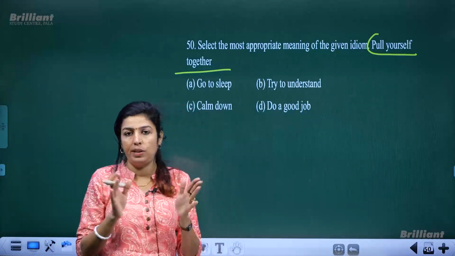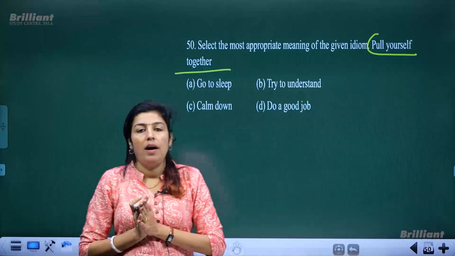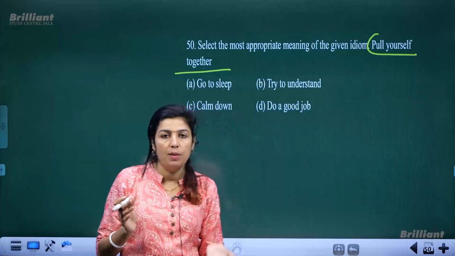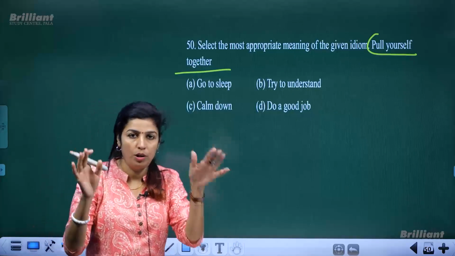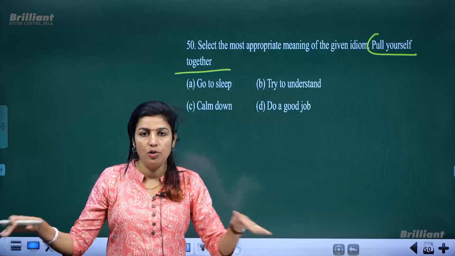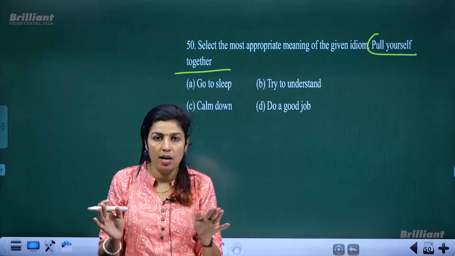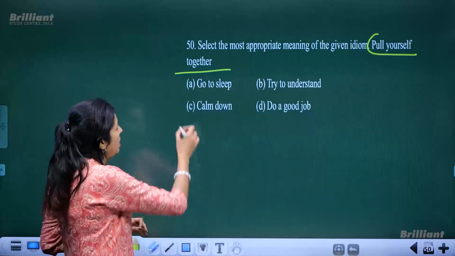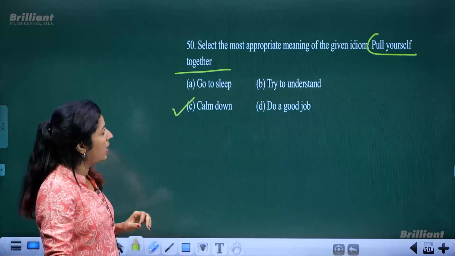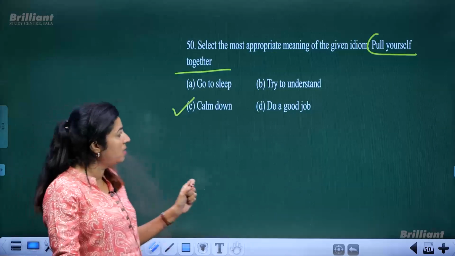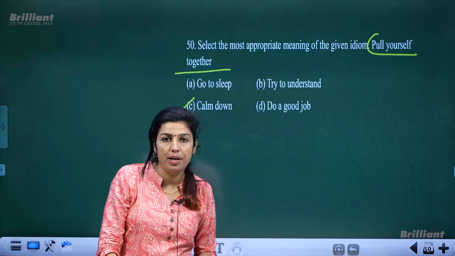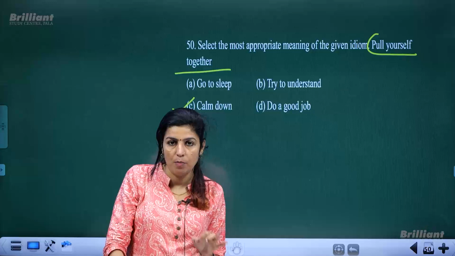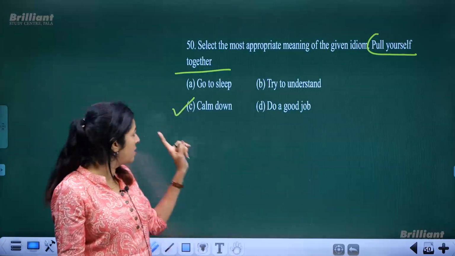When you are too tensed about something and you are very anxious, worried about something, somebody tells you to pull yourself together. Gather your courage, stay calm, don't be tensed, calm down. So, to calm down is the correct option. To pull yourself together means you gather all your courage and you try to stay calm, or you calm down. Okay, so that is the correct option.